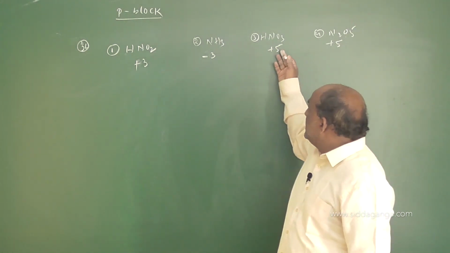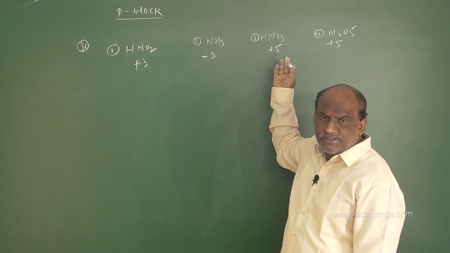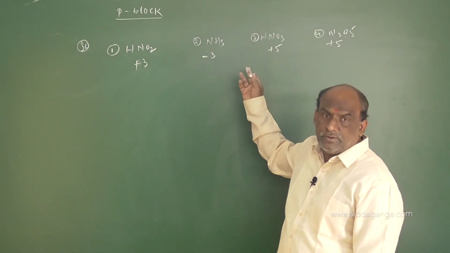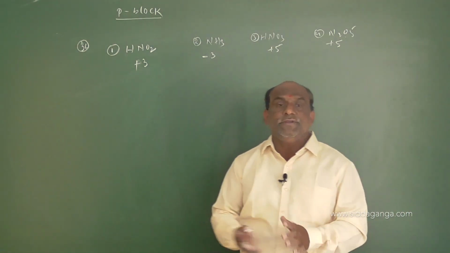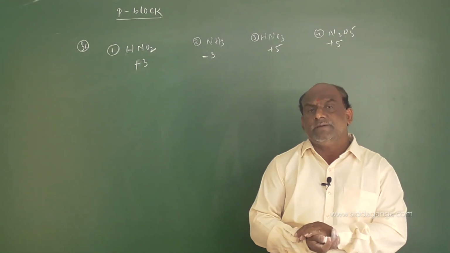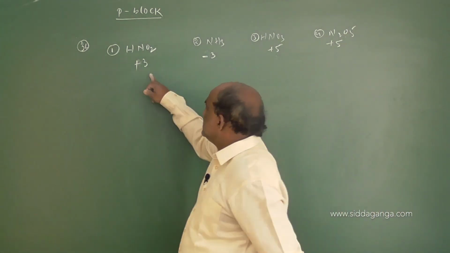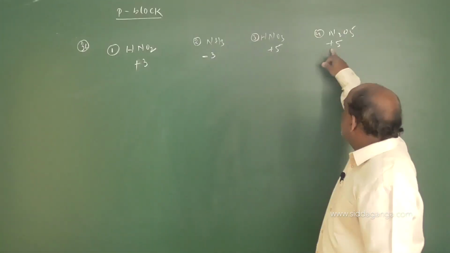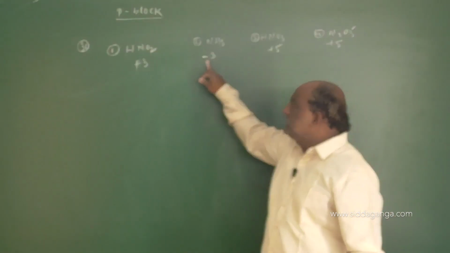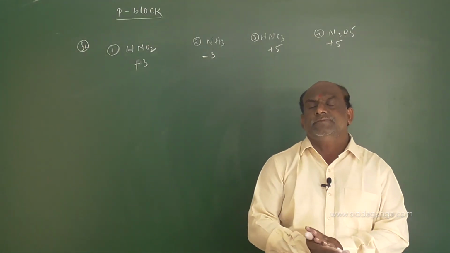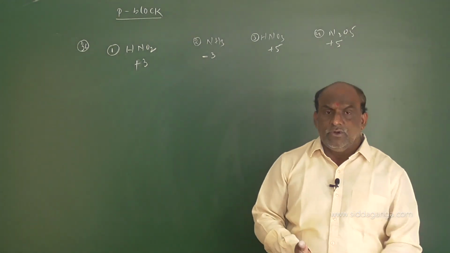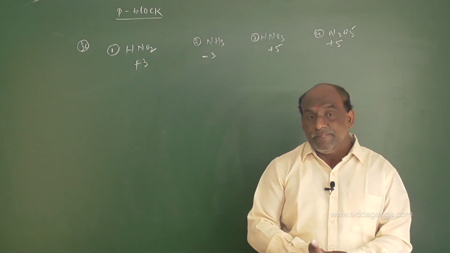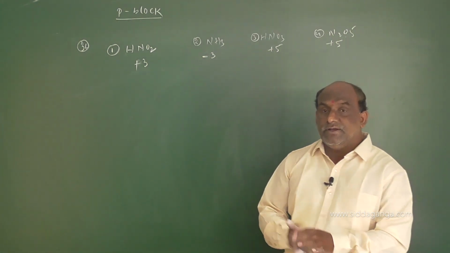HNO2 gives rise to HNO3 plus NO, which is an example of both oxidizing and reducing agent. For this type of question we require intermediate oxidation states. So don't consider HNO3 and N2O5, and don't consider ammonia also. Only HNO2 is the example which exhibits both oxidizing as well as reducing.